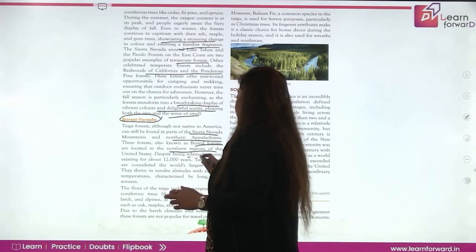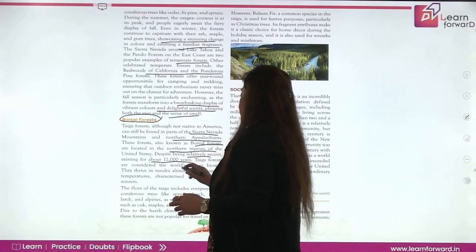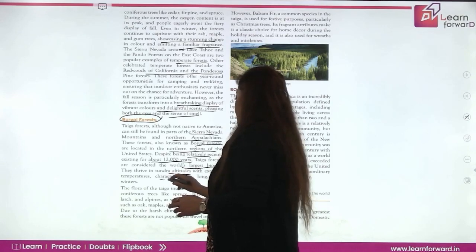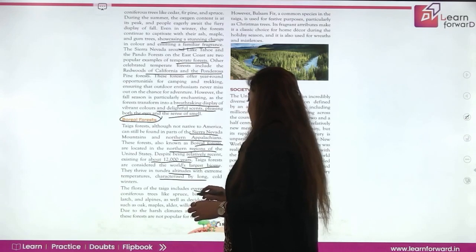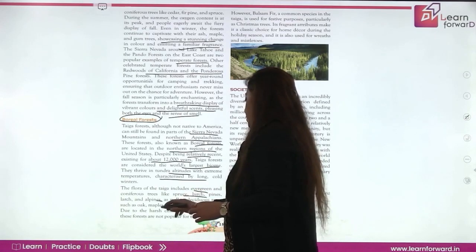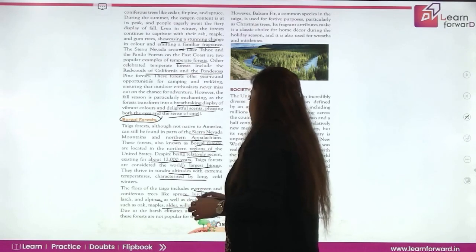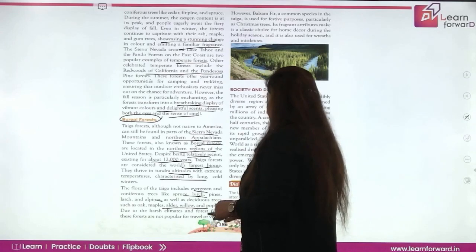It is young despite being relatively recent, existing for about 12,000 years ago. The Taiga forest is the world's largest biome. It is found next to the tundra. There are extreme temperatures, with long winters. Flora of the Taiga includes evergreen and coniferous forests like spruce, birch, pines, larch and alpines, as well as deciduous trees such as oak, maple, alder, willow and poplar. Due to harsh climate and forest fires, these forests are not popular for traveler visits.